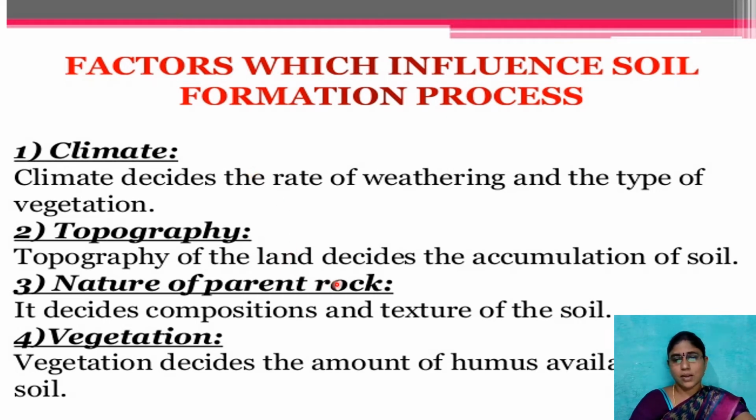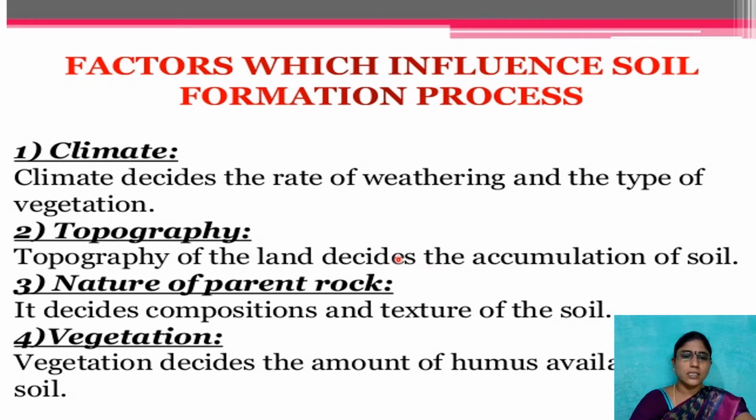Then topography. The topography of the land decides the accumulation of the soil, that is, the terrain of the place. As you know, plains have different types of soil formation, and mountains have different types of soil formation. In this way, topography also plays a vital role in the formation of soil.